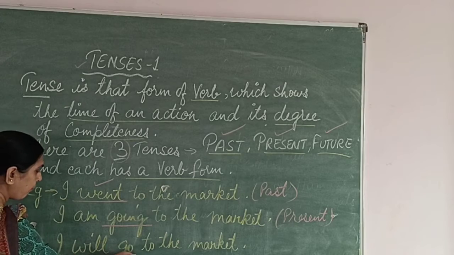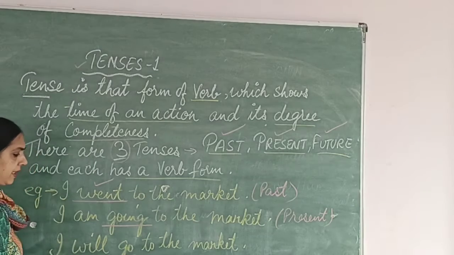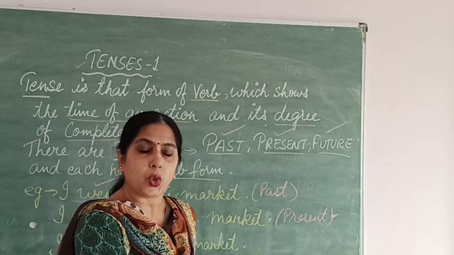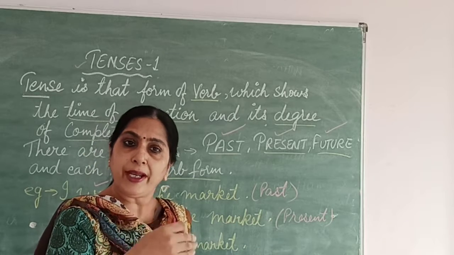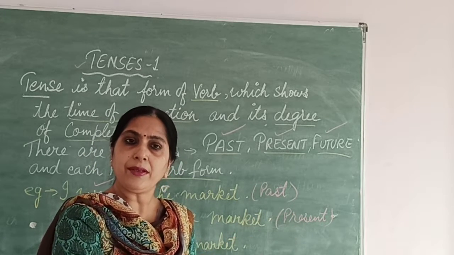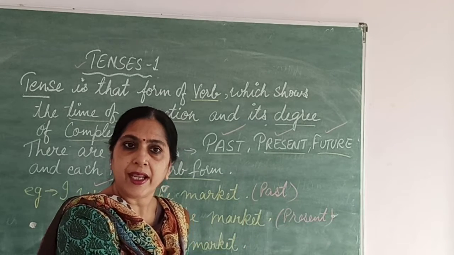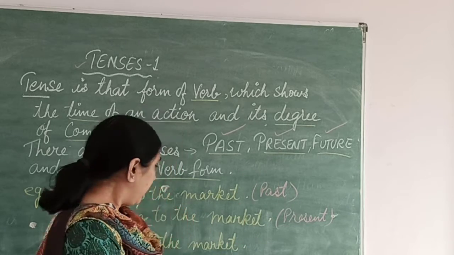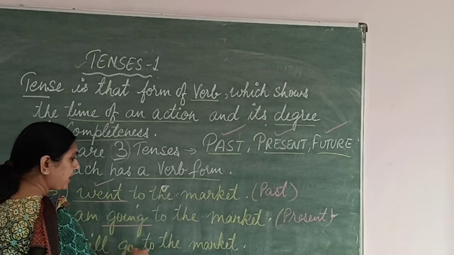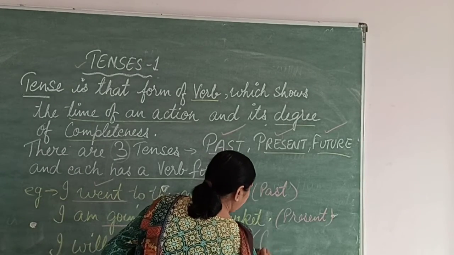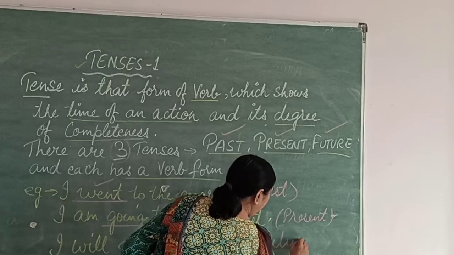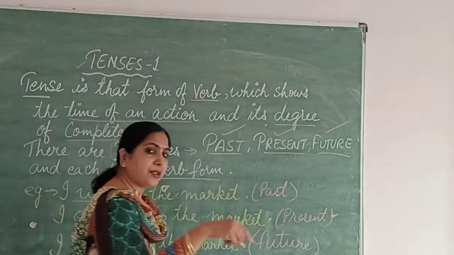Then I will go to the market. So will go, whenever we are using will go, that means you will go after some time or the next day. I will go, right? So whenever will is used, it is a future tense. You will go after some time or you will go the next day.